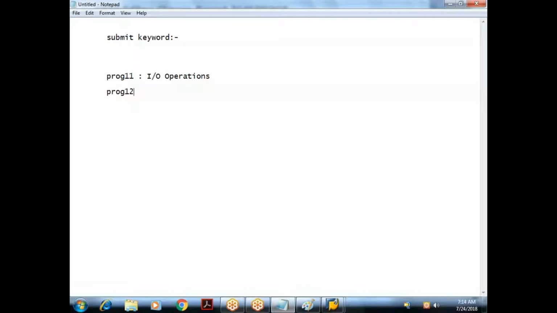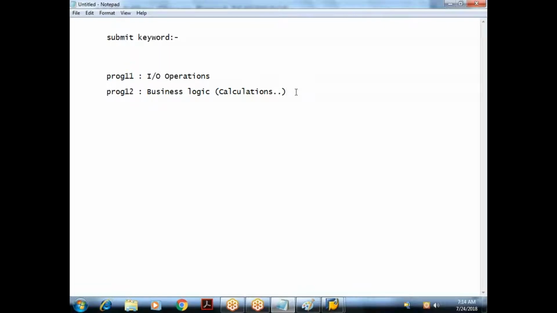And what this program 12 has to do is the actual business logic. We have to incorporate in program 12 the actual calculations, whatever processing you want to do, that has to be carried out in program 12. So I'm segregating the task between two objects. One object will purely focus on IO operations. Program 12 will focus on the business logic. I can do everything in one program, but we are just trying to understand the purpose of the submit keyword.